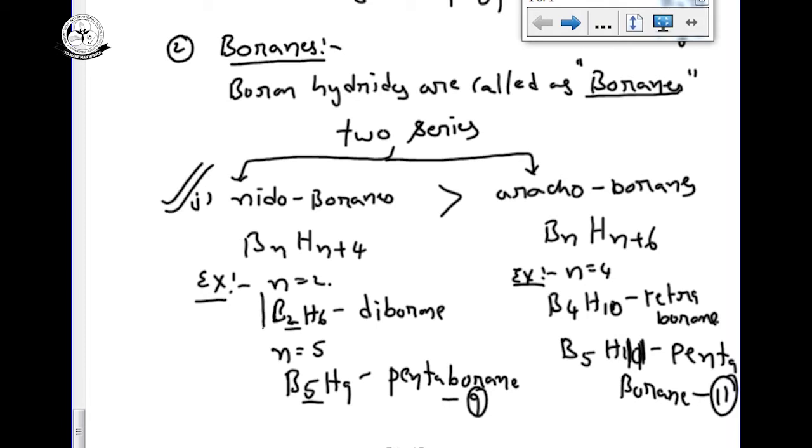In this one, the most important for us is diborane. Now we are going to start with the preparation and properties of diborane. First we will see the preparation and properties of diborane. The diborane formula is B2H6.